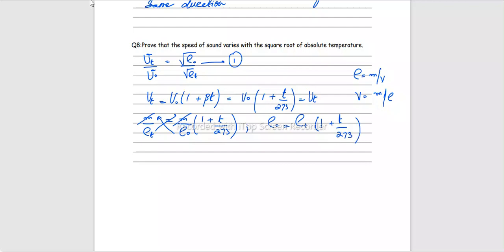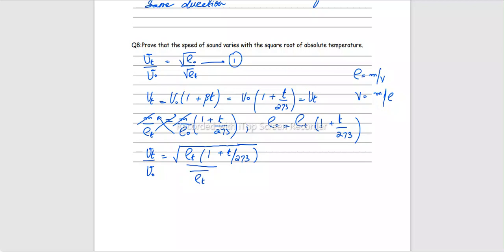Now that we know the equation for the density, that is rho naught, let's put this rho naught in this equation 1 and we can rewrite it as velocity at t degree over velocity at 0 degree equals under root. Replace this rho naught, which is rho t (1 + t/273), and then there's under root rho t in the denominator as well.